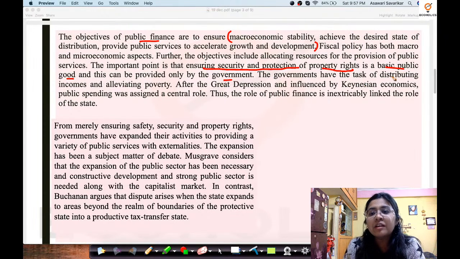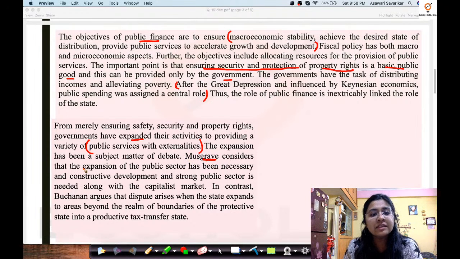The governments have the task of distributing incomes and alleviating poverty. After the Great Depression and influenced by Keynesian economics, public spending was assigned a central role. Thus, the role of public finance is inextricably linked to the role of the state. From merely ensuring safety, security and property rights, governments have expanded their activities to providing a variety of public services with externalities. The expansion has been a subject matter of debate.